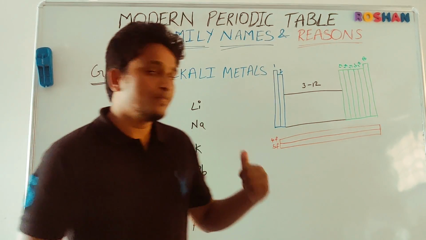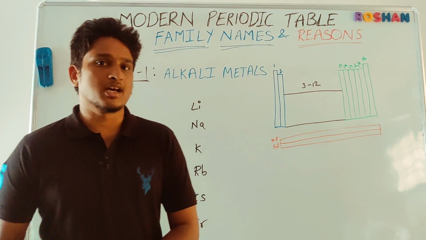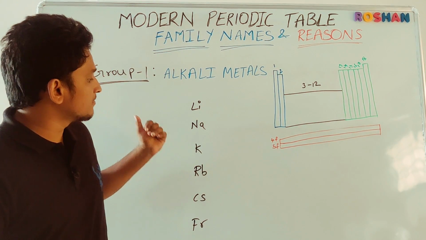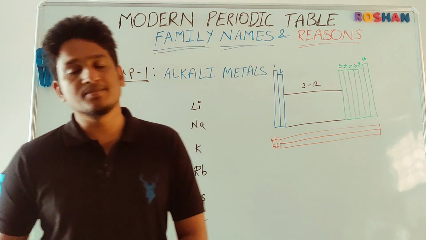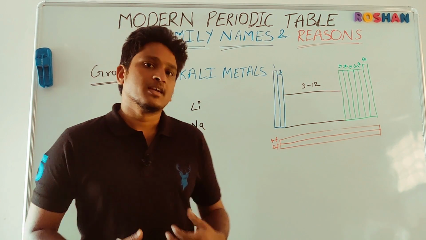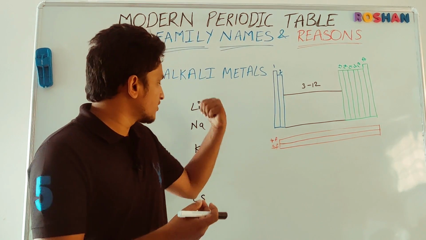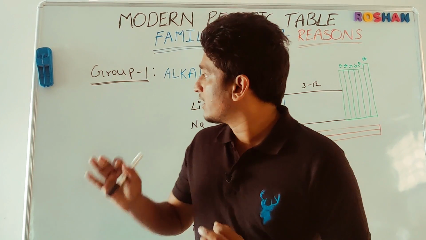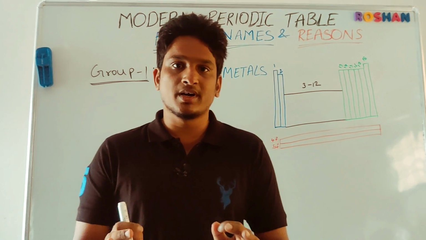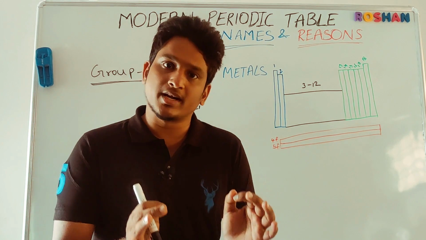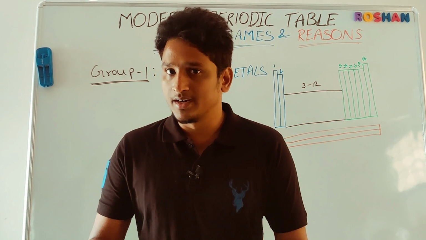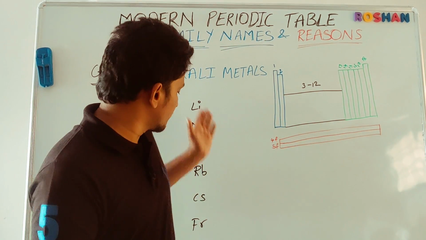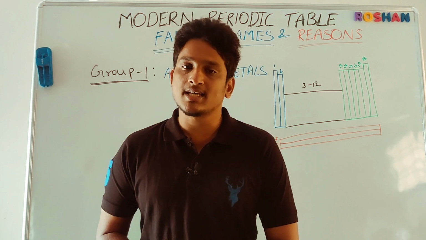So students, group number 1. First group elements are called alkali metals. Lithium, sodium, potassium, rubidium, cesium, francium come under this group. Their valency is 1 and their valence electrons are 1. Group 1 also contains hydrogen. Group 1 starts with hydrogen, but hydrogen is not a metal. It is a non-metal, which is an exception. But it is placed in the first group because of its chemical resemblance. It doesn't come under alkali metals, only from lithium to francium.